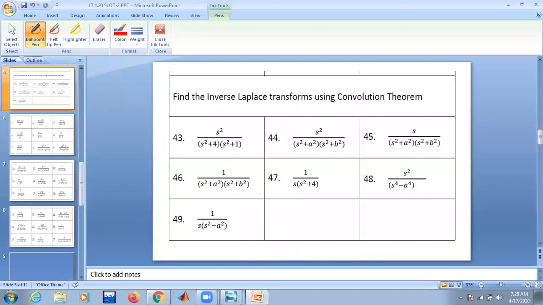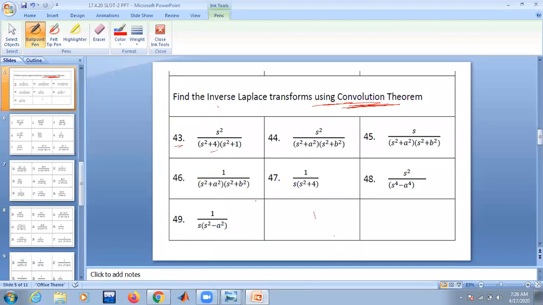Okay. Now the question is: find the inverse Laplace transform using convolution theorem. So in exams, the question may be asked like this: use convolution theorem to find the inverse transform. When you are asked to apply convolution theorem, necessarily you have to apply this theorem and evaluate the answer. You cannot evaluate the inverse transform by any other method. Even if you get the answer, you may not get the marks because you are asked to apply convolution theorem.